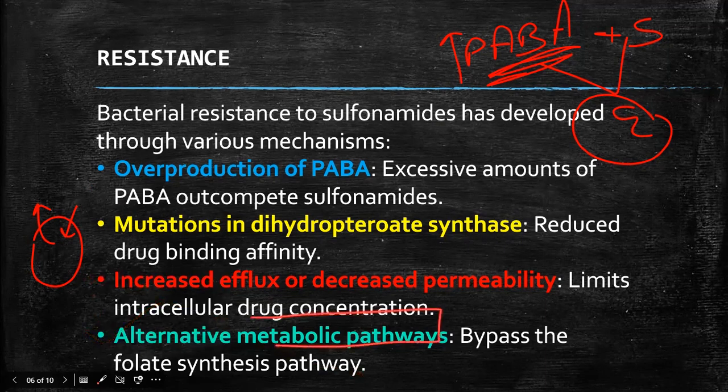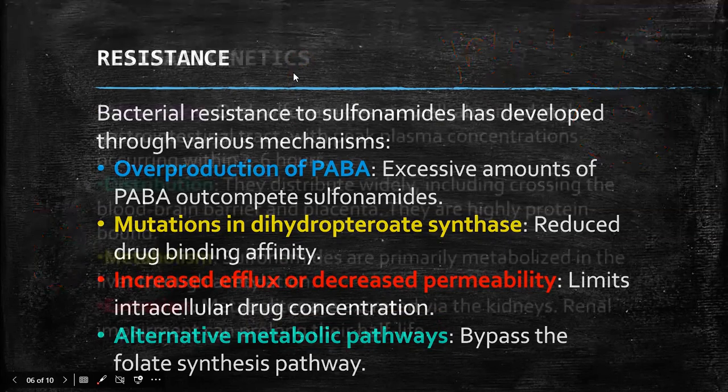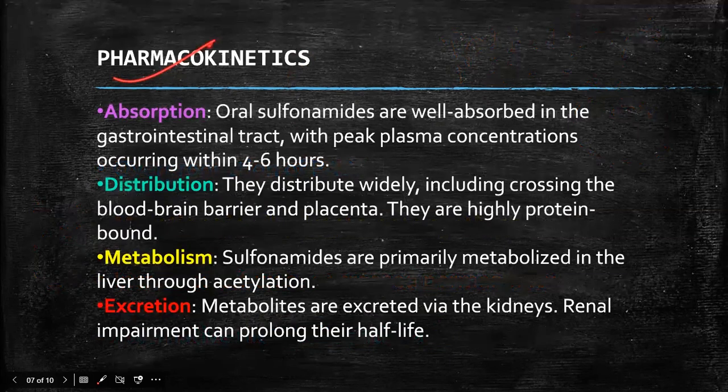Next is the altered metabolic pathway. Bacteria can also choose another pathway to synthesize folate. That is the important thing. Bacteria can synthesize tetrahydrofolic acid by themselves, while humans require folic acid from outside the body, in the form of the diet.